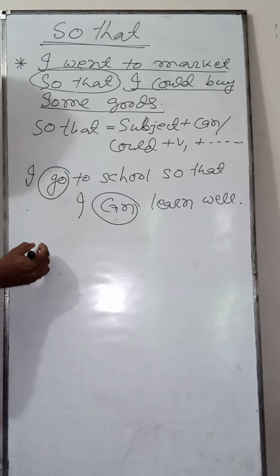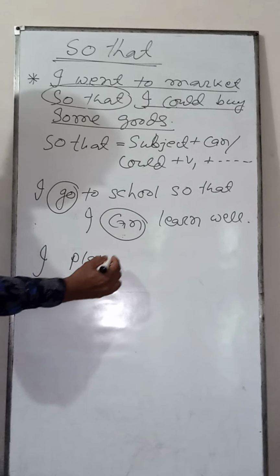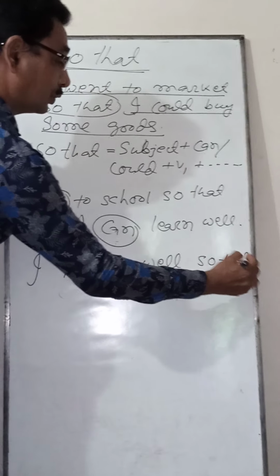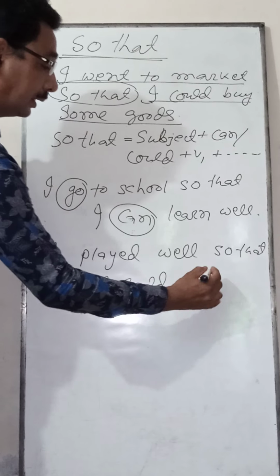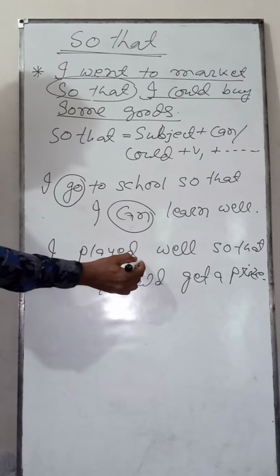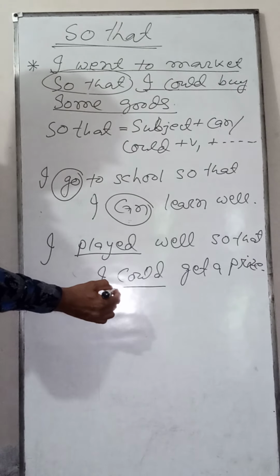For an example, I played well so that I could get a prize. You see, here played is the past form of play, and so I have written here could.